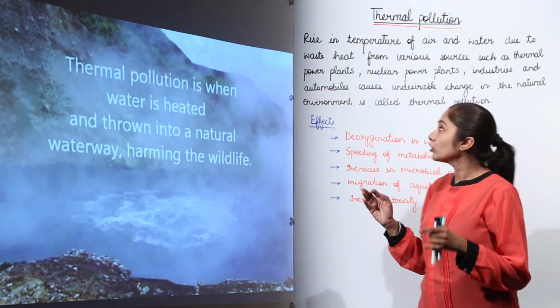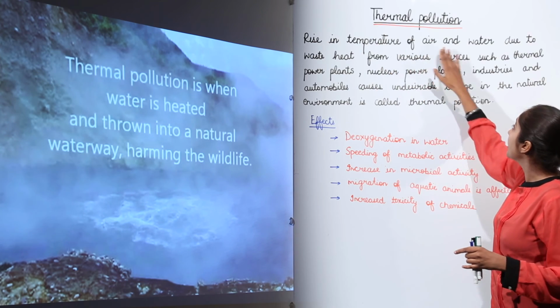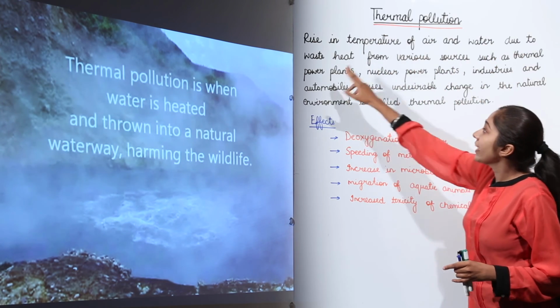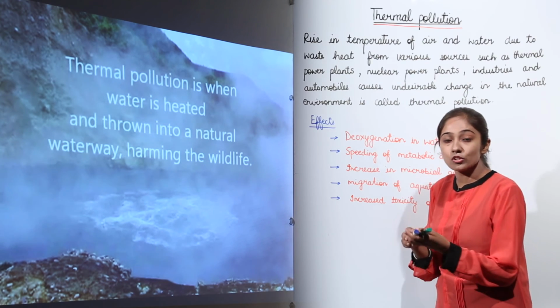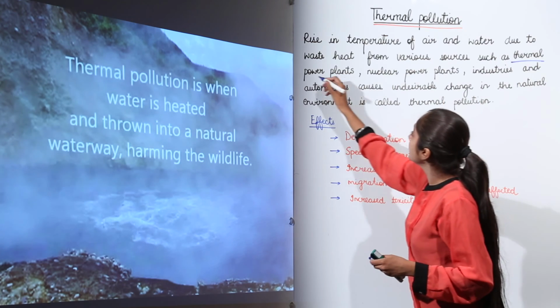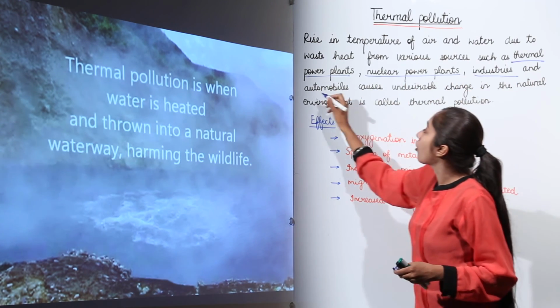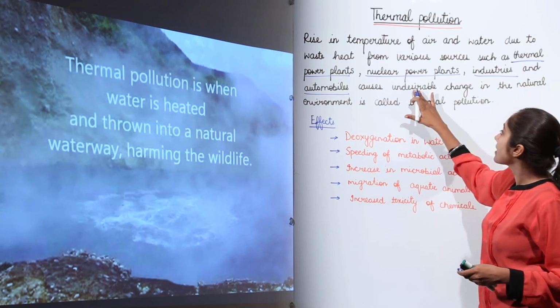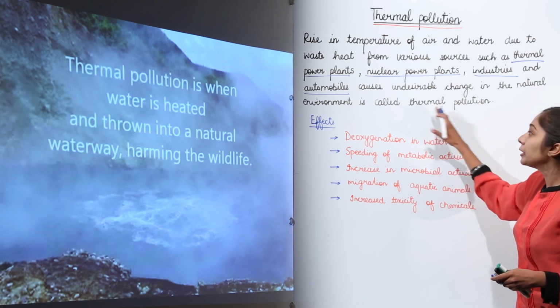What is thermal pollution? Thermal pollution means rise in temperature of air and water due to waste heat from various sources. What are the sources of thermal pollution? They are the thermal power plants, nuclear power plants, industries and automobiles. Causing undesirable change in the natural environment is called thermal pollution.